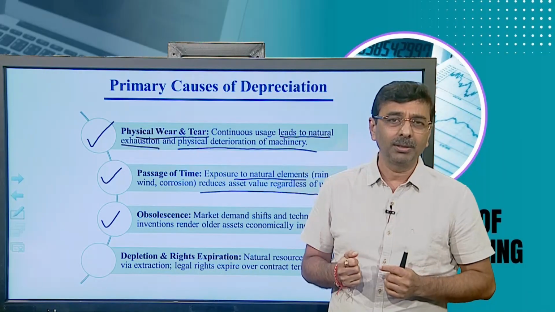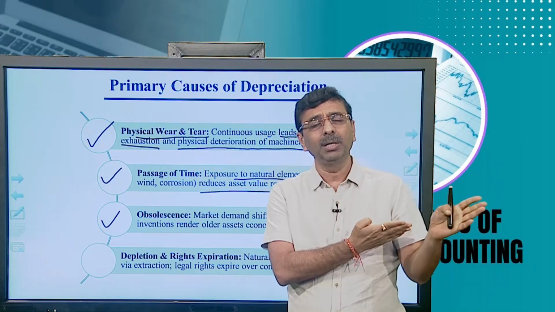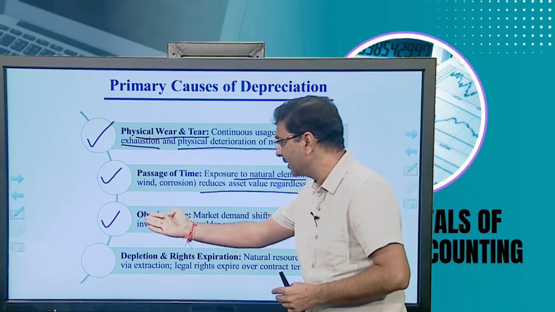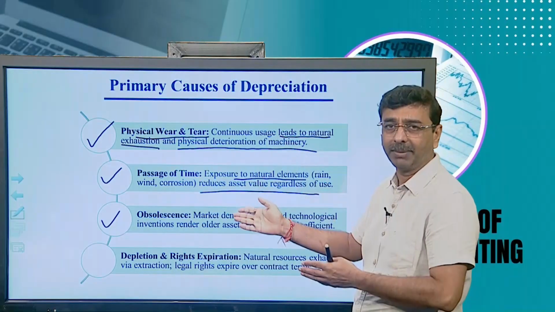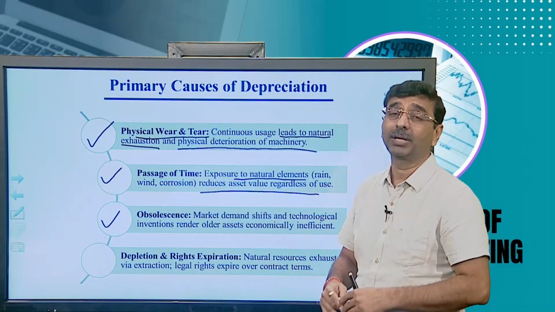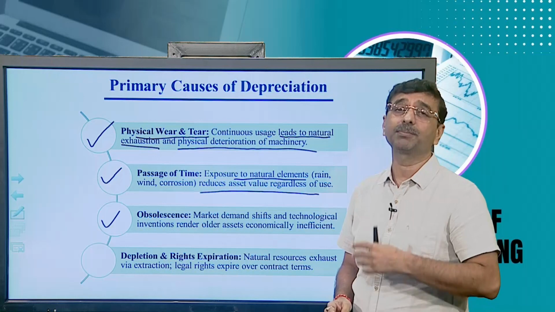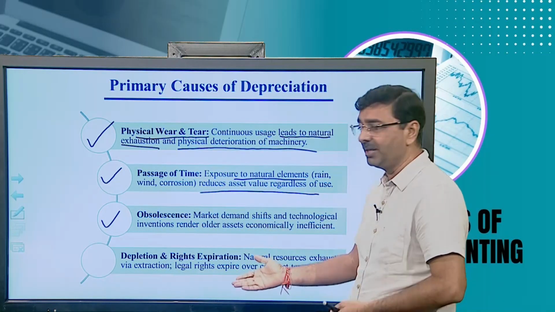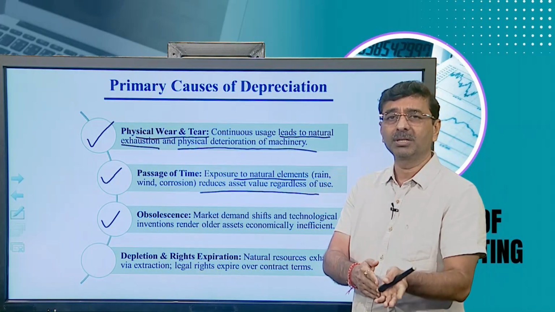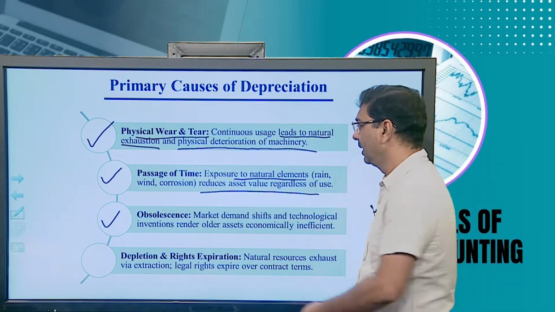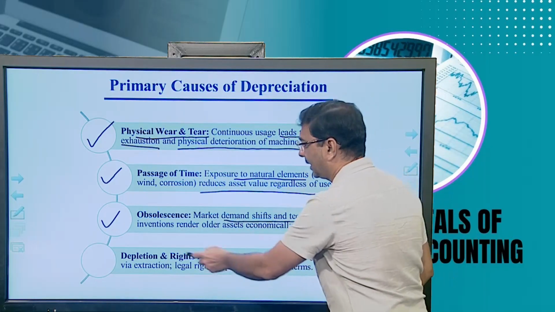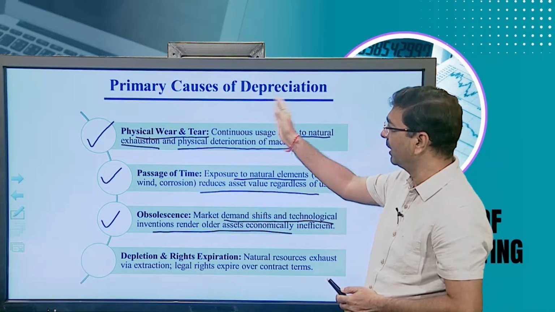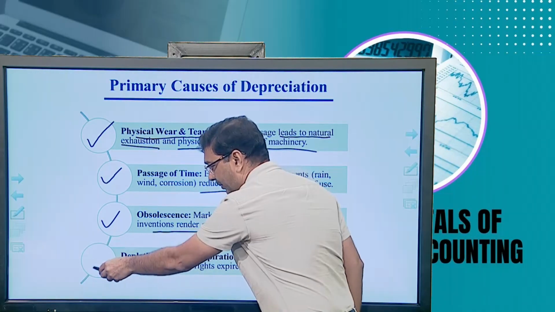So what is your decision? The decision might be that the old machinery which you are using right now may be considered obsolete, as per the market demand, or as per the company demand, or as per the production capacity utilization demand. You might change from the old machinery to the new machinery. That also considers technological innovations, where a machinery change is possible. So that is also considered a part of depreciation.